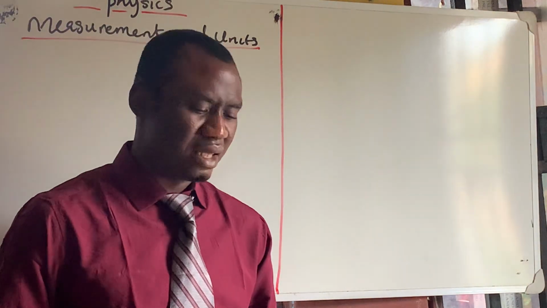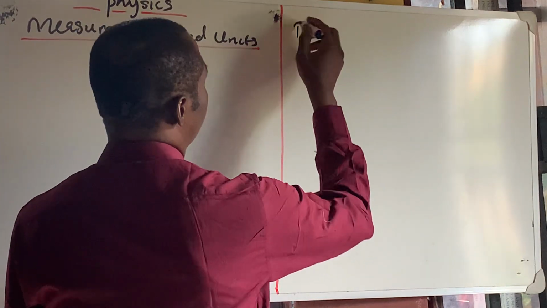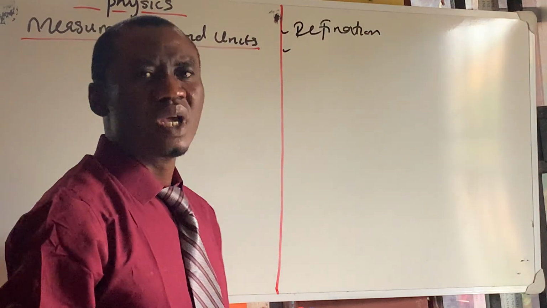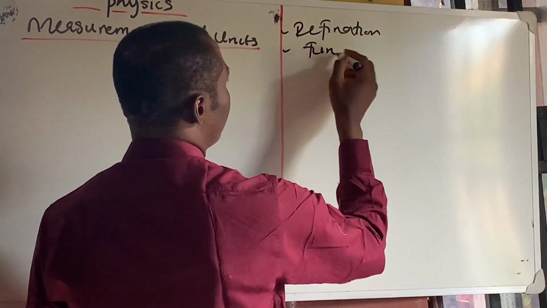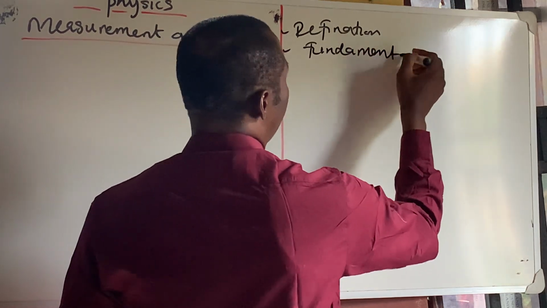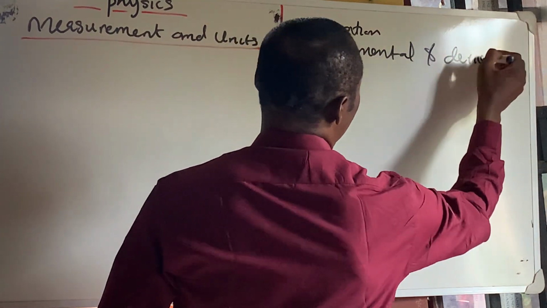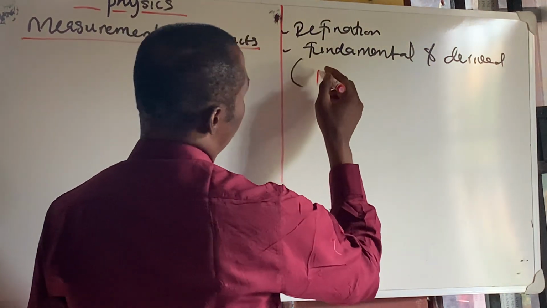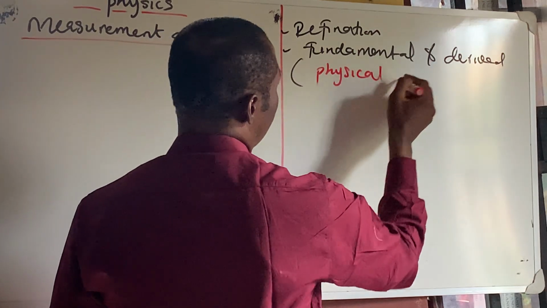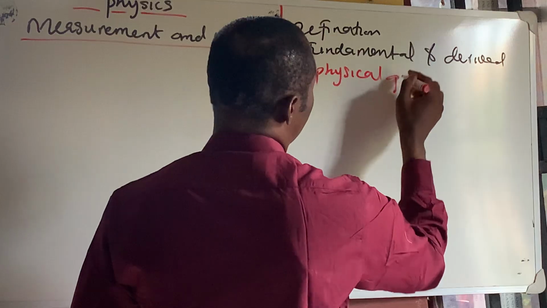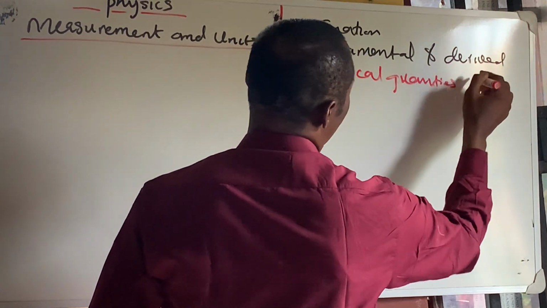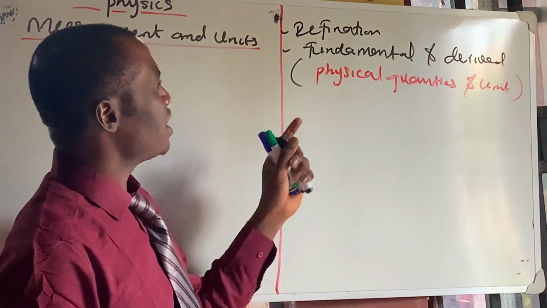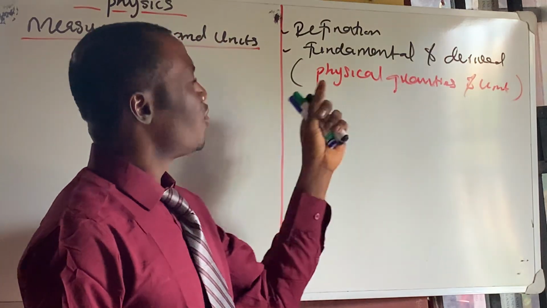So the first thing to learn in this video is the definition. The next thing to learn in this video is the difference between the fundamental and the derived, both quantities and units. We're going to look at both physical quantities and units. So, we're going to look at the definition. One, we'll look at the difference between fundamental, derived, physical quantities, and unit.